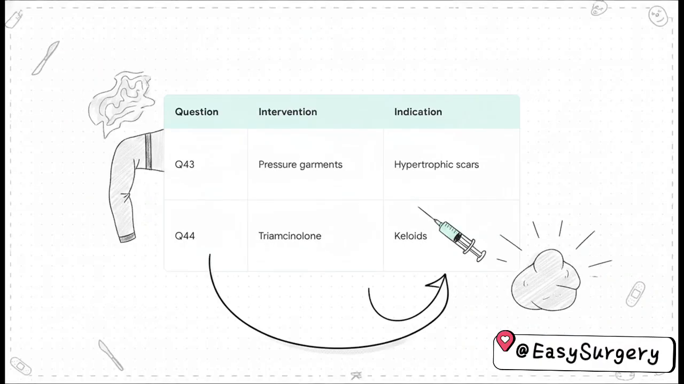Let's finish this sequential sprint strong. Question 43 asks what elastic pressure garments are primarily used to prevent. The answer is hypertrophic scars, particularly in burn patients. And this perfectly sets up a contrast with question 44. What is intralesional triamcinolone the treatment of choice for? Keloids. So remember, pressure for hypertrophic scars, steroid injections for keloids.